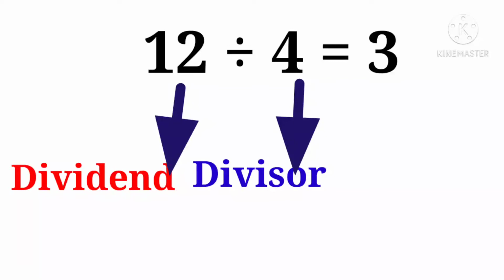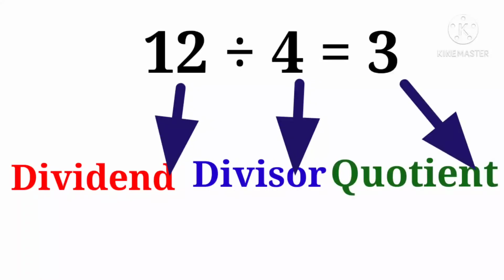The number with which you divide is divisor. The number 3 is a quotient. The number which we get as the answer is called the quotient.